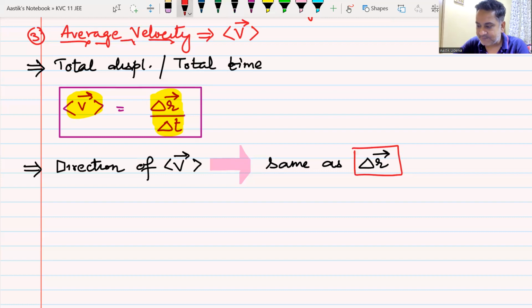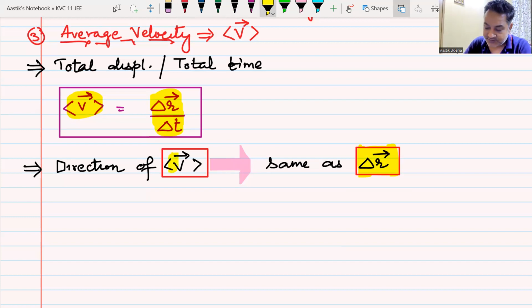Do we understand this? As you can see, average velocity is total displacement divided by total time. One vector divided by a number. It is a vector divided by a number, and therefore its direction would be the same as the vector which is getting divided. I hope everyone has understood this. Yes or no?